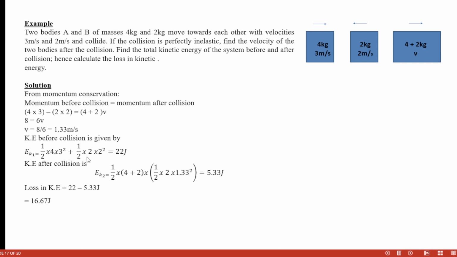So the loss in kinetic energy is 22 minus 5.33 joules. What we're supposed to have was 1/2 times 6, 6 here, multiplied by 1.33 squared. This part was an error, a typographical error. So this is just the collision after, because they are now both moving in the same direction and with the same velocity. So we have to add their masses together, which is 4 plus 2, because it's half m v squared, and that will give us this. And when you subtract it, we get the loss in kinetic energy.